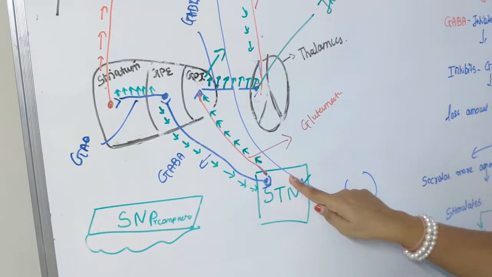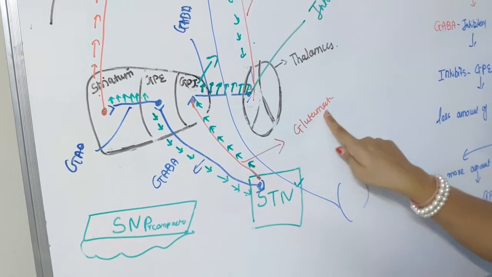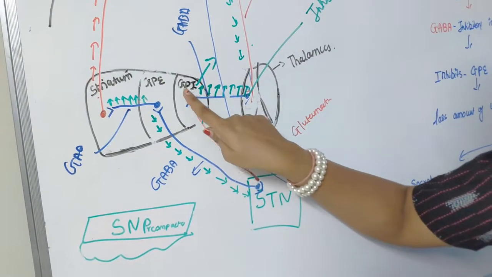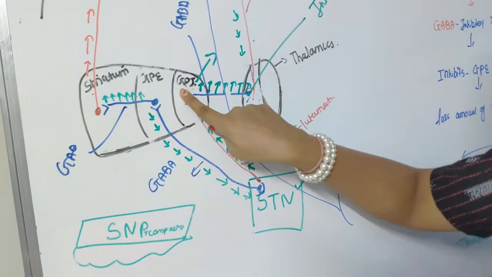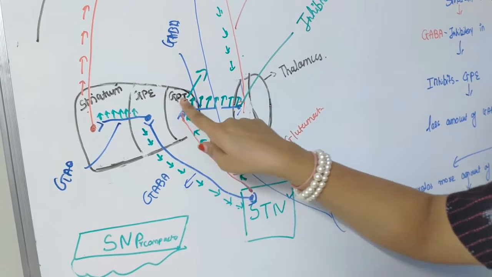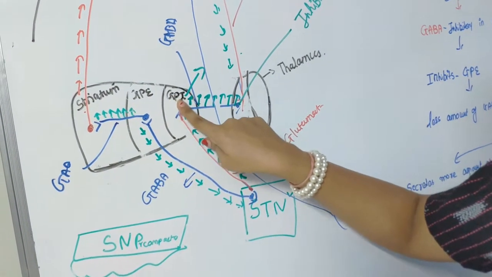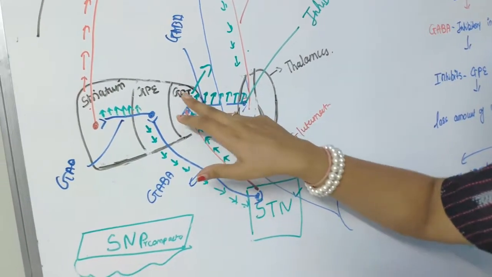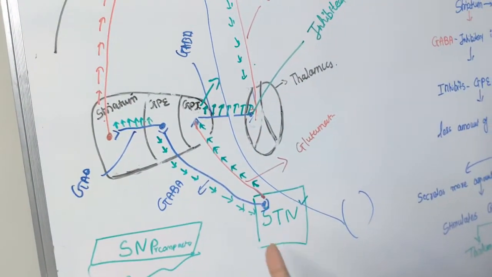As this subthalamic nucleus is stimulated, it secretes more amount of glutamate over the globus pallidus internus. Glutamate is excitatory in nature, so it excites GPI, and GPI consists of GABAergic fibers.